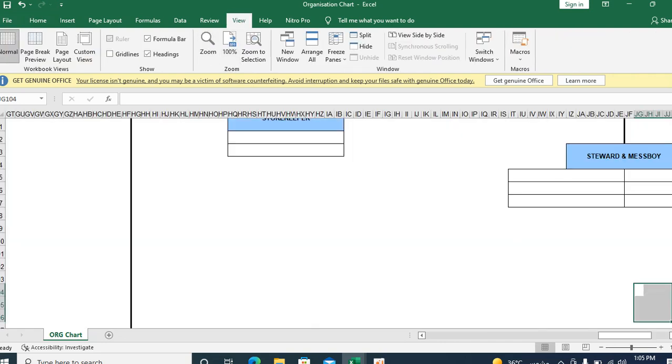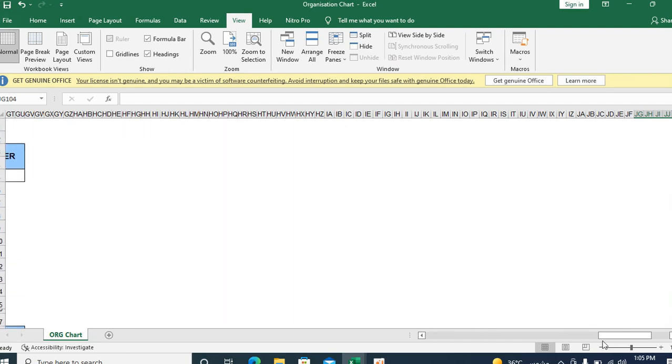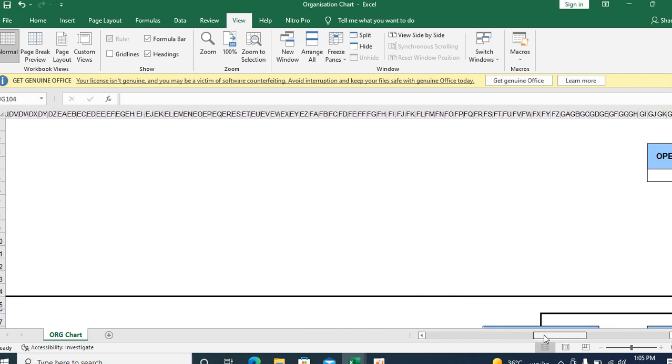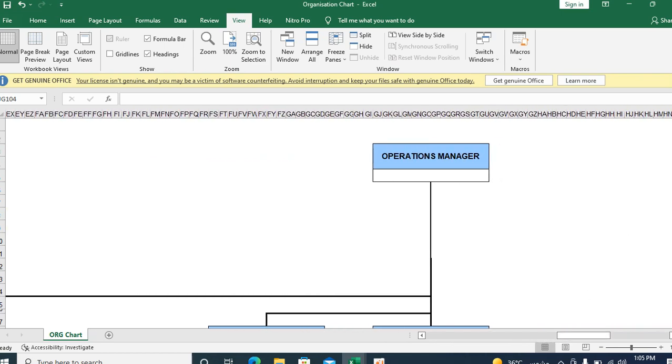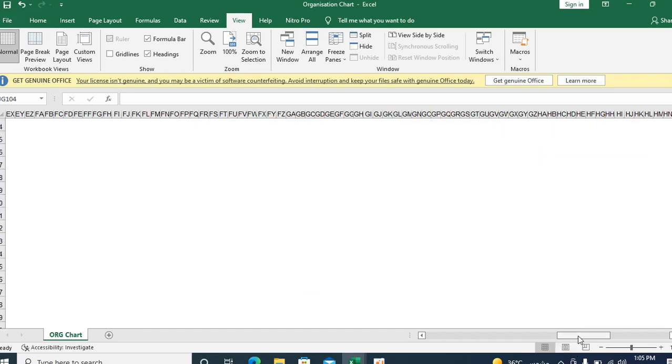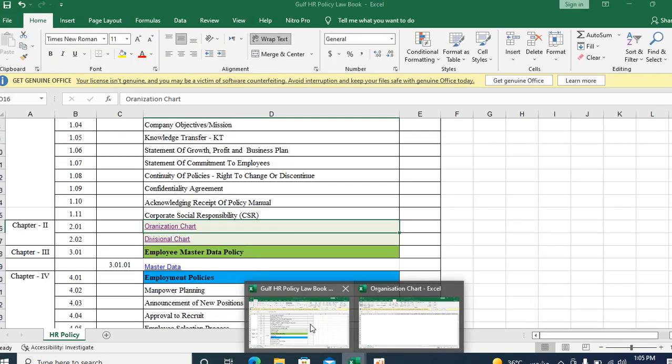This is the organizational chart, how I prepared it. What positions have been filled, we have to update regularly, monthly once. If you update this organizational chart, then it will be very easy for you to view our policy and procedures.